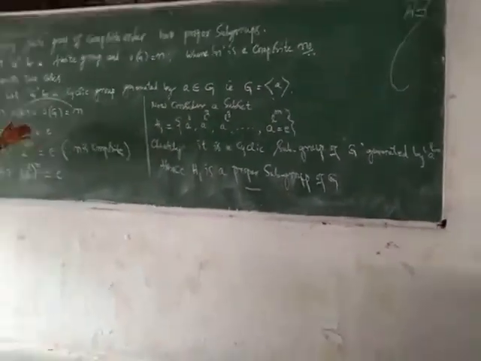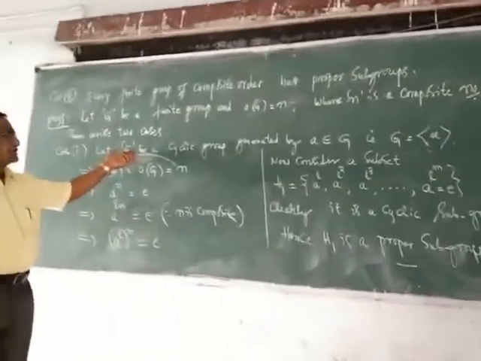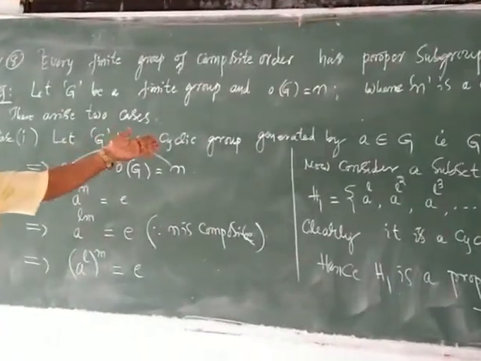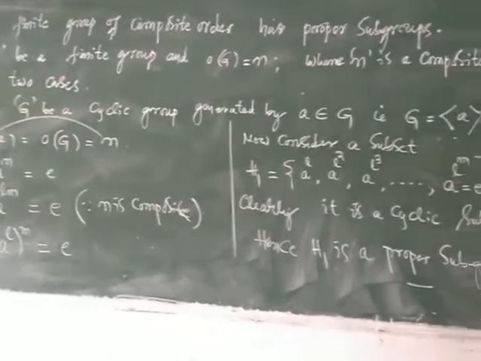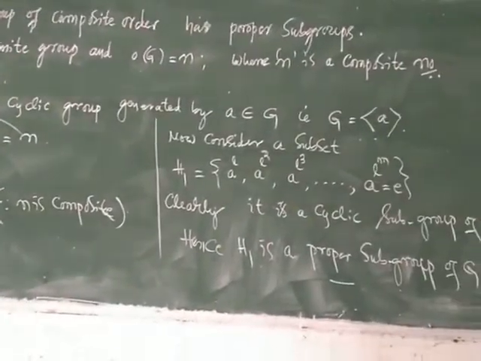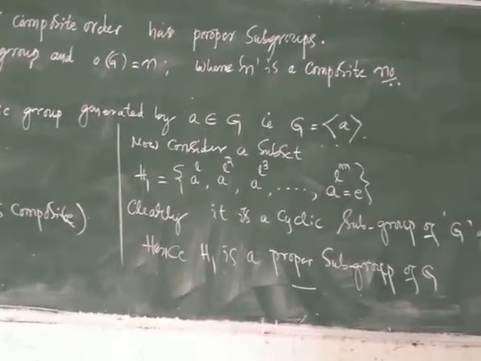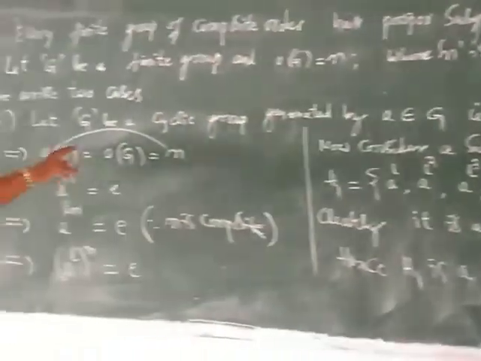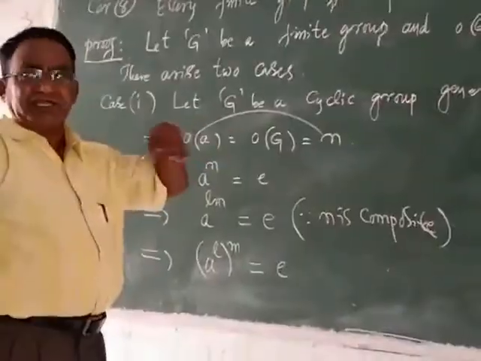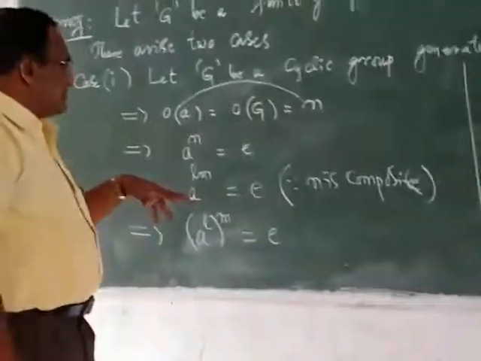So what I did here: I have taken one group G, which is a cyclic group generated by A belonging to G. That means the order of A is equal to the order of G, which is equal to n, where n is a composite number.